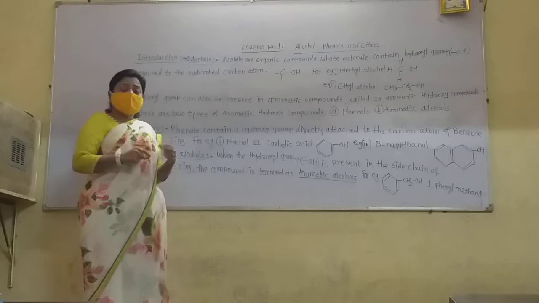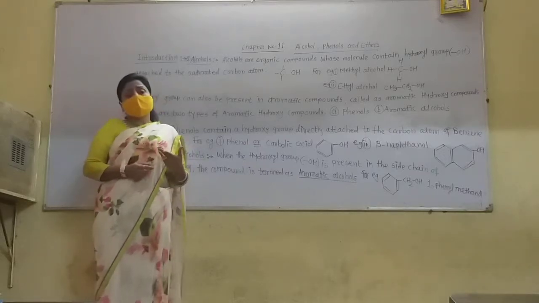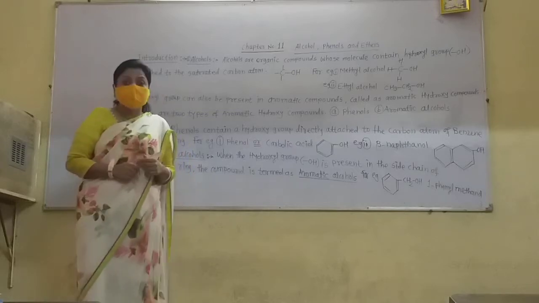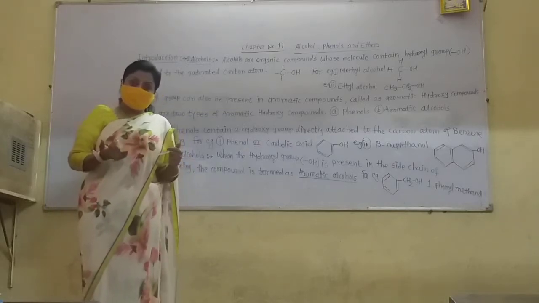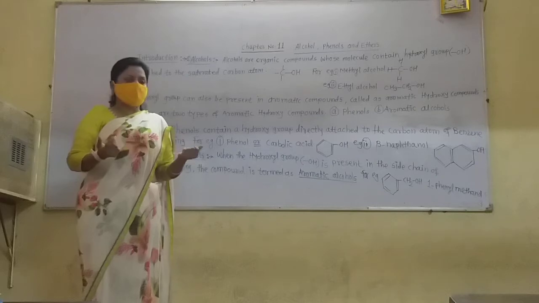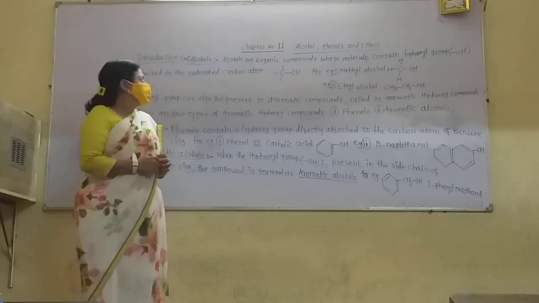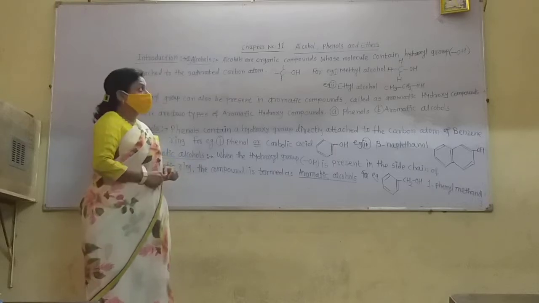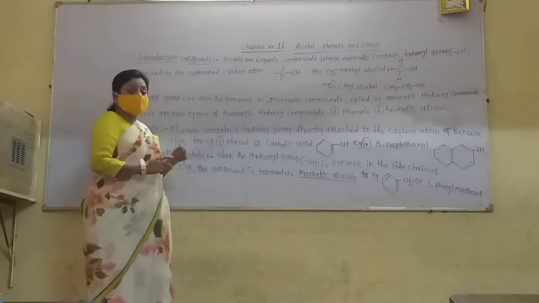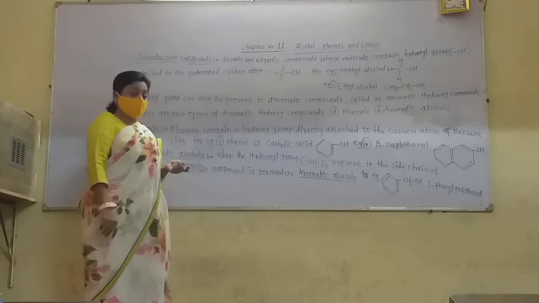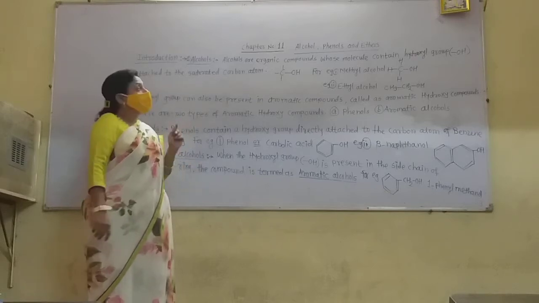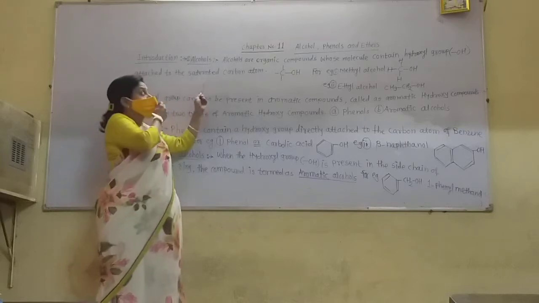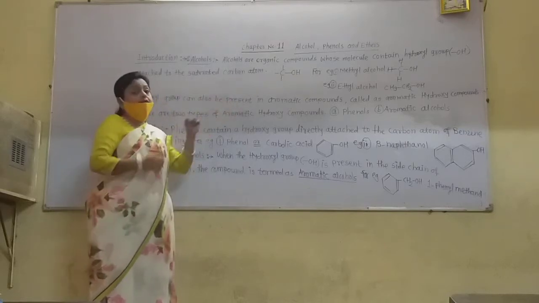Now see, for example, if one of the hydrogen atoms of the alkane is replaced by the hydroxyl group, that forms the alcohol. Alcohols are organic hydroxy compounds which contain one hydroxyl group, OH group, attached to a saturated carbon atom.